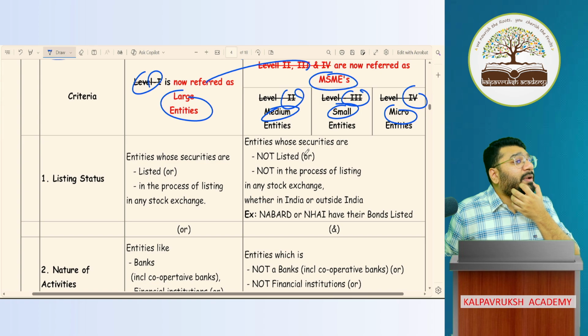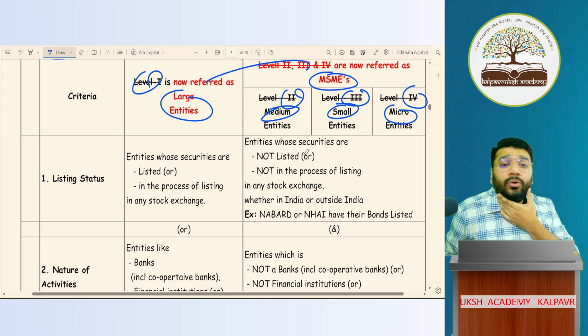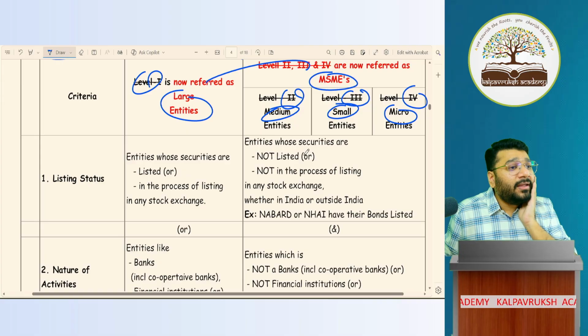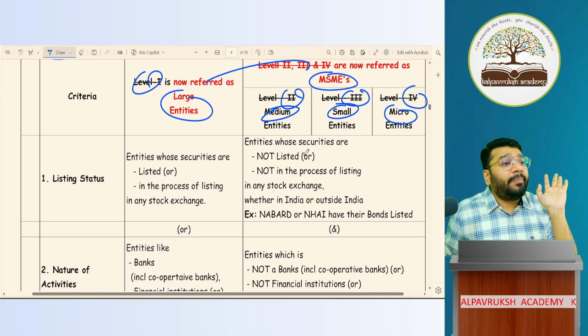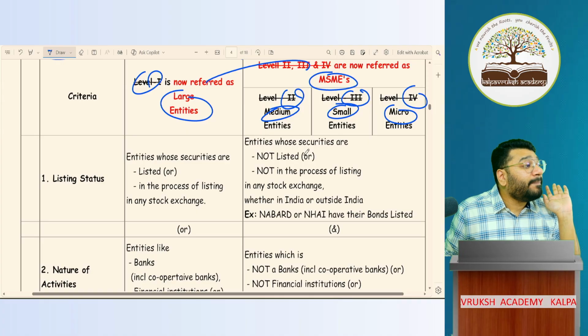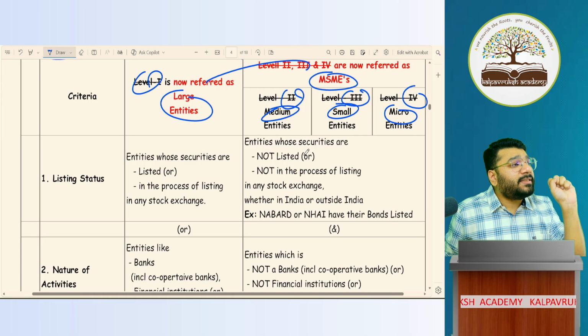So here also they have defined what is MSME. Who has defined this? ICAI. No need of notification by MCA. For non-corporates, if ICAI is issuing AS, that is applicable on the non-corporates. So ICAI has copy-pasted the same conditions given by MCA. What conditions? Same 5 conditions.